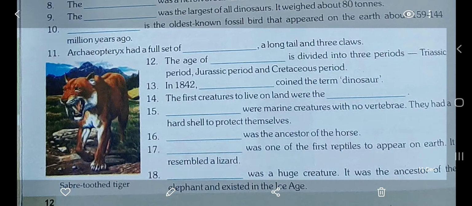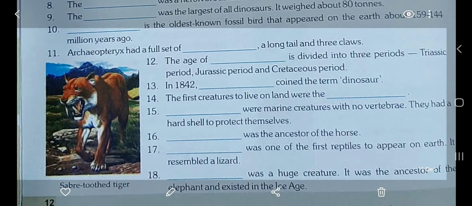Now question number 17. Dash was one of the first reptiles to appear on earth. It resembled a lizard. So the answer is Pterolacercosaurus.